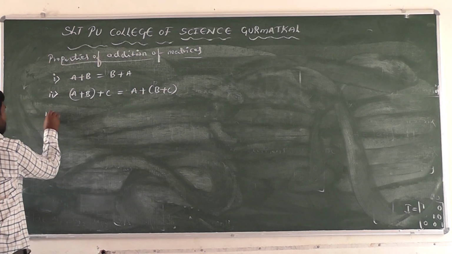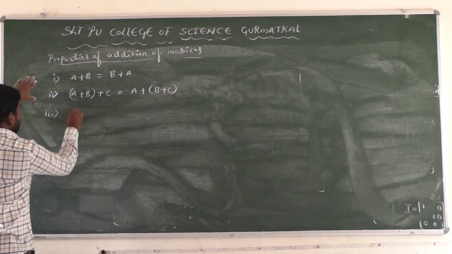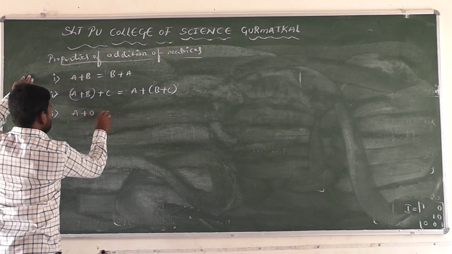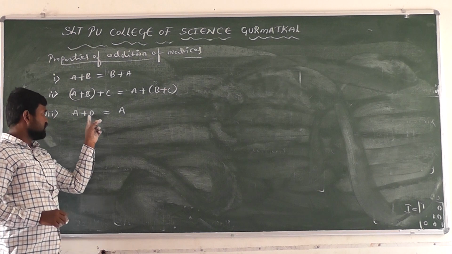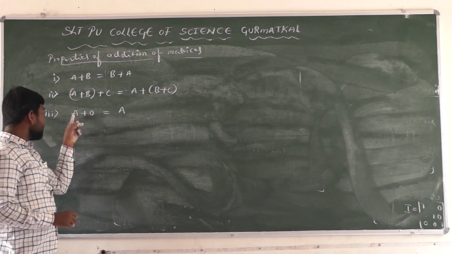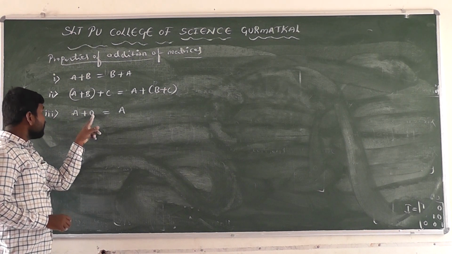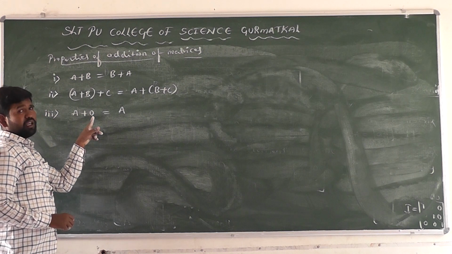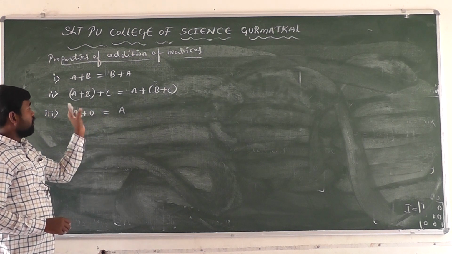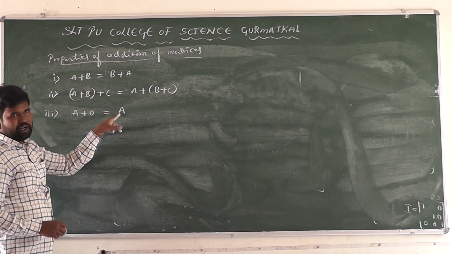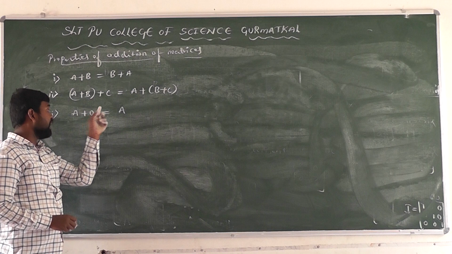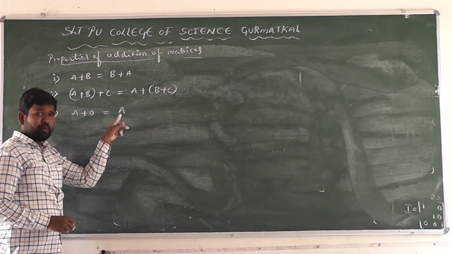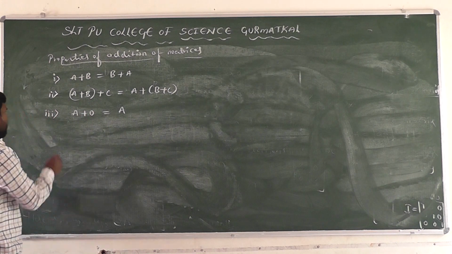And next one, A plus O is equal to A, right? Here O is nothing but the zero matrix. A is a non-zero matrix. Then we add the zero matrix. Then what comes? The same matrix comes here, right? A is the non-zero matrix plus the zero matrix, then again the matrix A, the non-zero matrix, comes here.